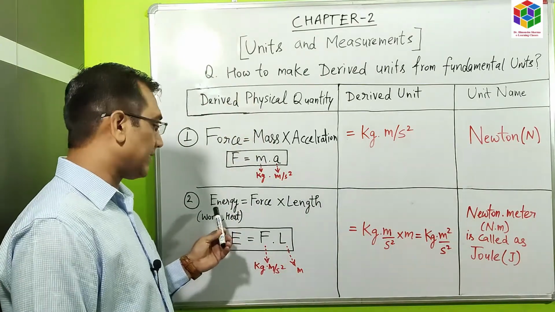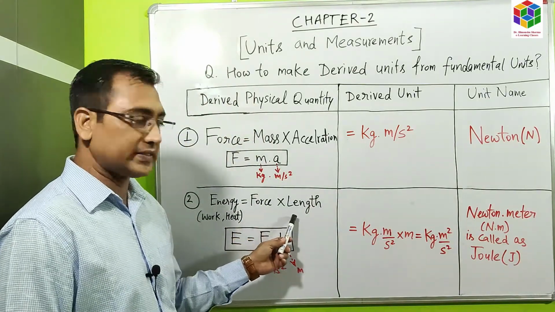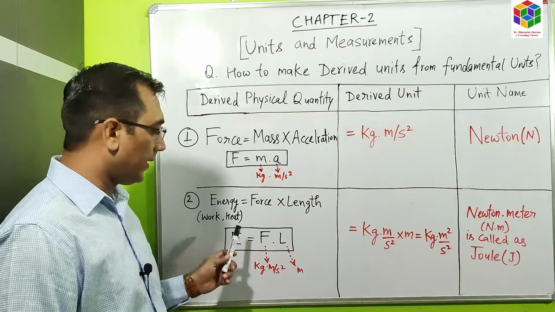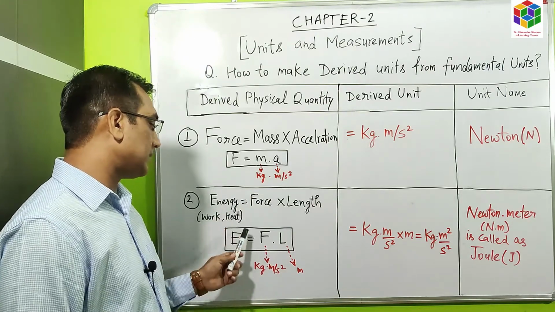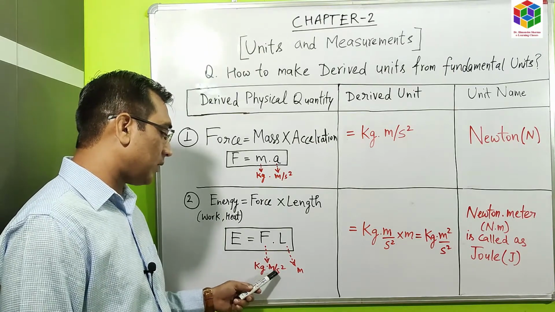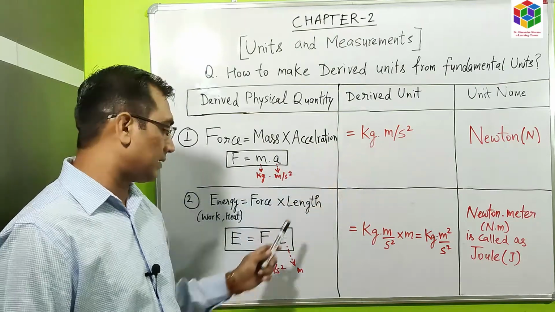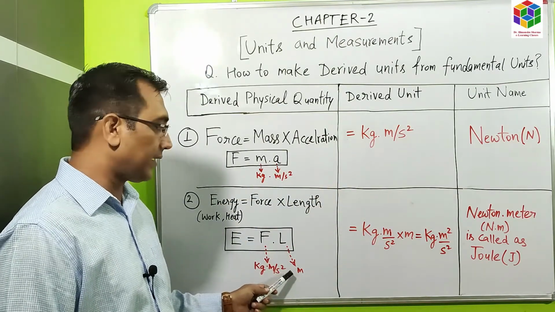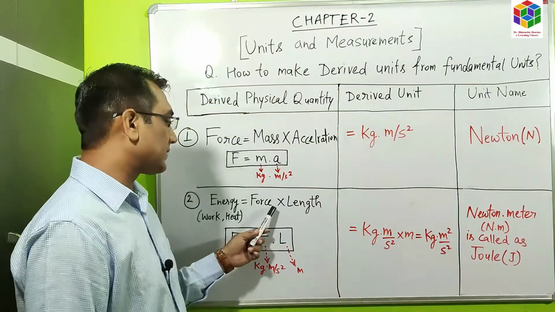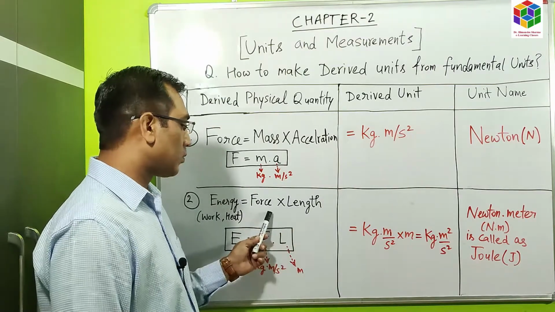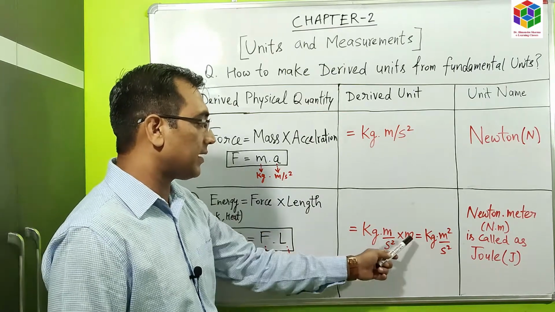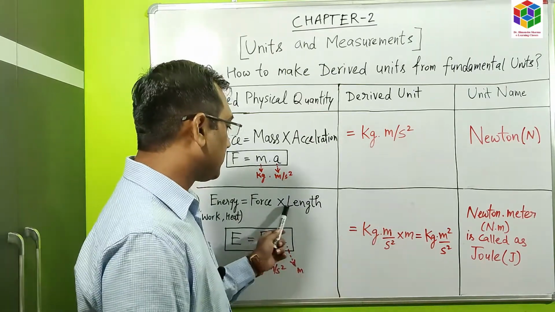The next example is energy. We know energy is equal to force into length. E is equal to F into L. Energy is also called work or heat. The unit of F is kilogram into meter per second square, as we have seen here, and the unit of length is meter. Now, keeping these two units in the same pattern as the physical quantities are placed, the two physical quantities are connected by an operator of multiplication. So we will keep their units in the same fashion as the physical quantities.